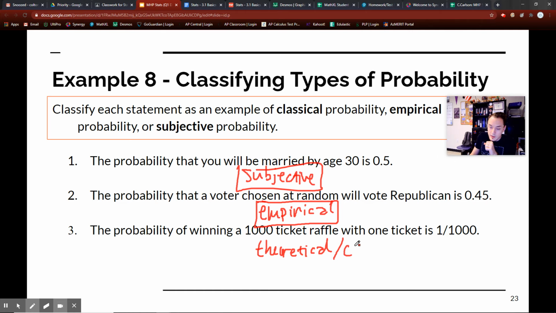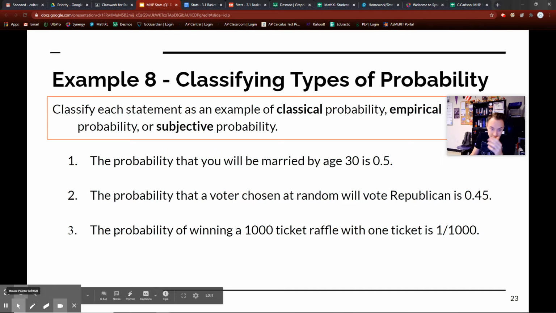Theoretical or classical. This is what we call classical probability. Okay, so I hope that kind of makes sense. The distinctions there, I'm going to erase and we're going to continue.